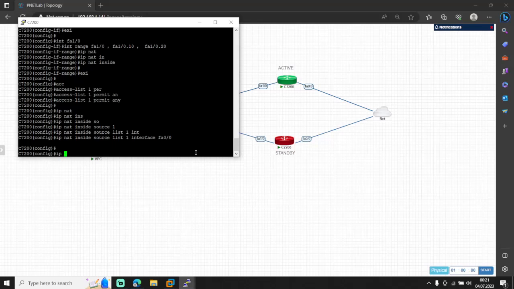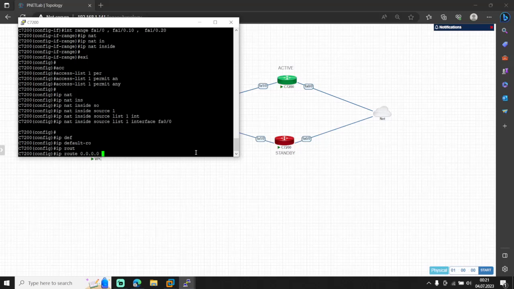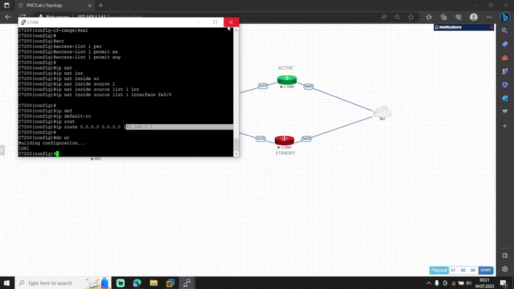And then I need to write a default route for any unknown destination. IP route, for any unknown destination, just send that packet to 192.168.1.1. This is my router IP at home. And that's it for the NAT configuration.